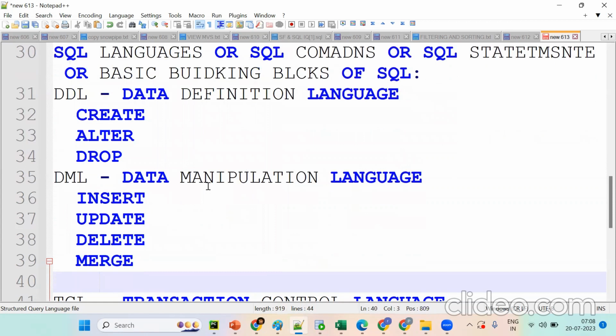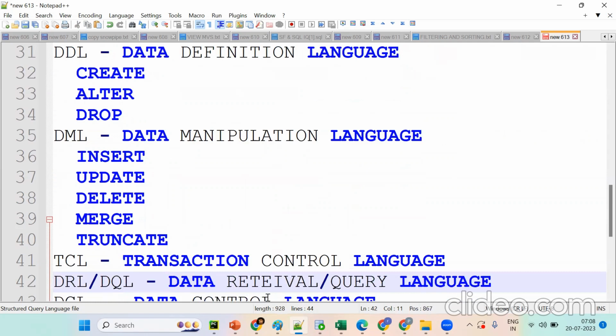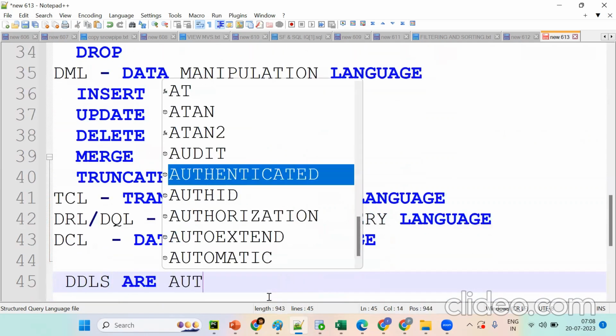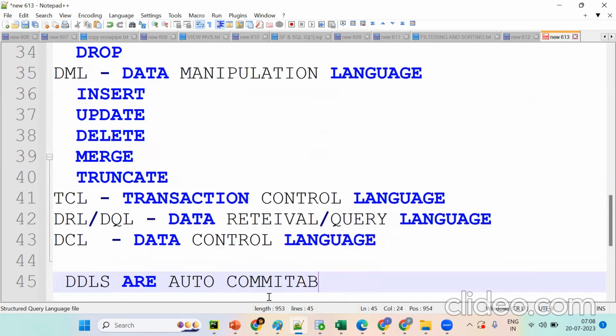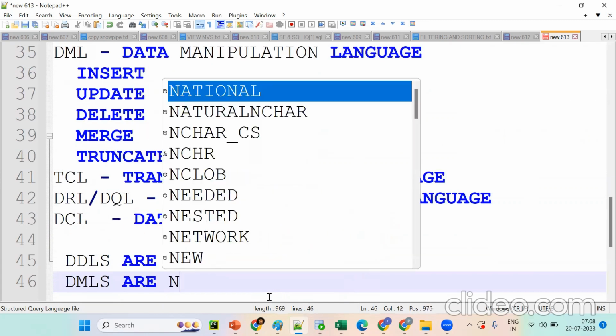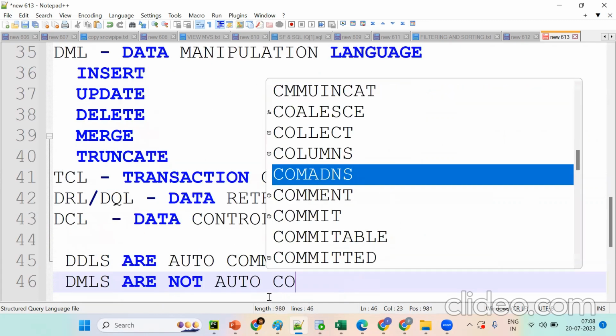And one more thing is that in Snowflake, truncate is a DML, whereas in Oracle database or others, truncate is a DDL. But in Snowflake, truncate is a DML. Tell me, before that, what are DDLs? Auto committable, so you don't need to do anything. What about DMLs? DMLs are not auto committable.